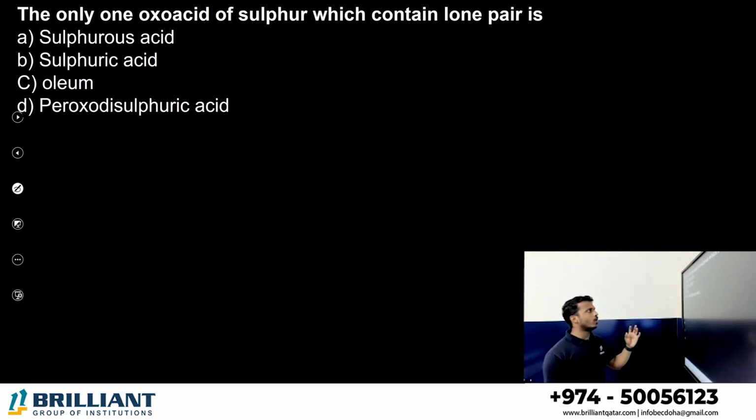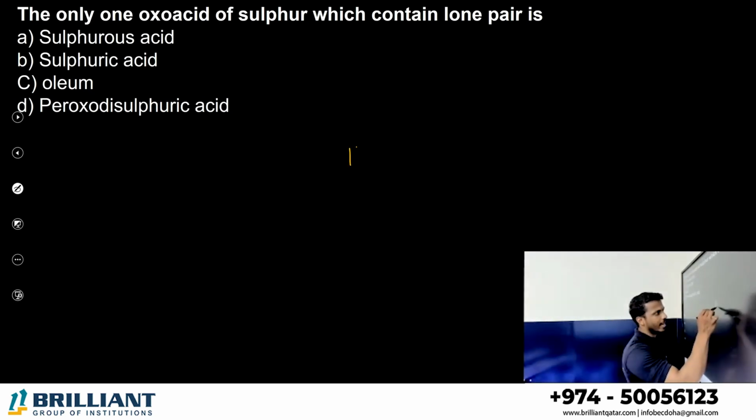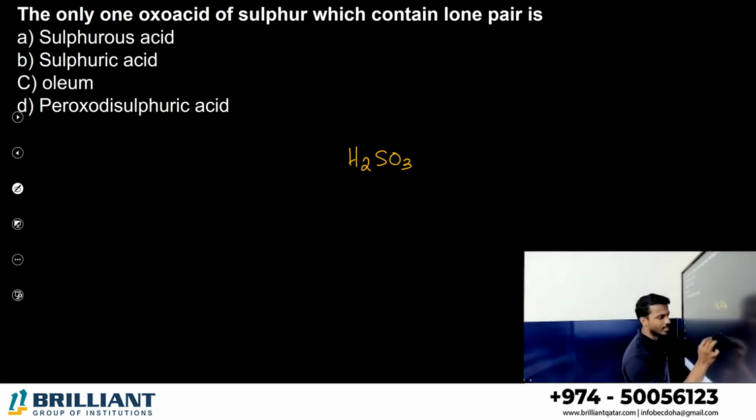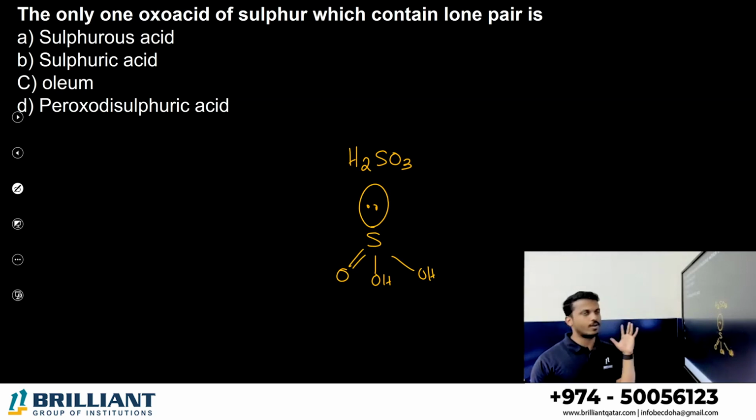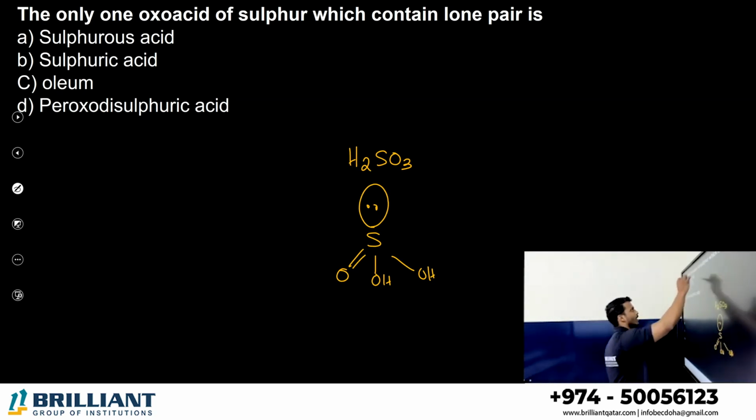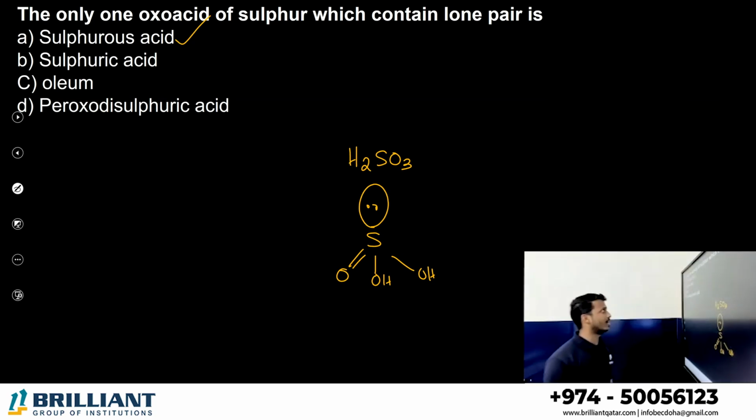What is the only oxoacid of sulfur which contains a lone pair? The first oxoacid of sulfur we studied, no? What was that? H2SO3, sulfurous acid. What is the geometry we studied? S double bond O, OH, OH, there is a lone pair. Lone pair containing the only oxoacid of sulfur we discussed in 12th, that is what? Sulfurous acid. Option A, sulfurous acid, that is the correct answer.